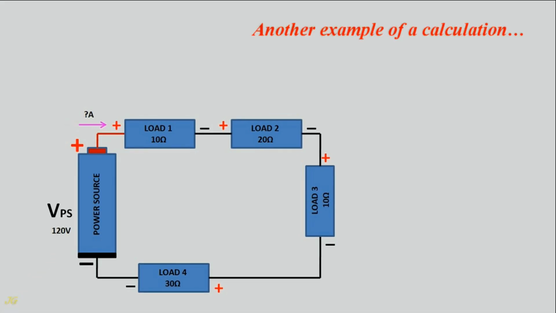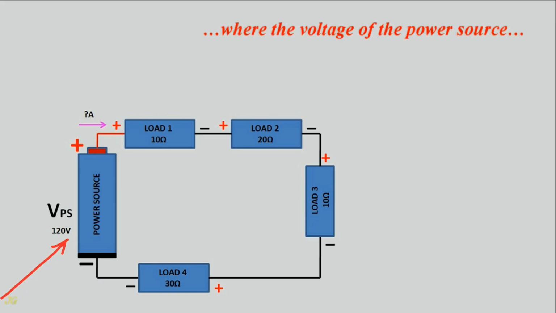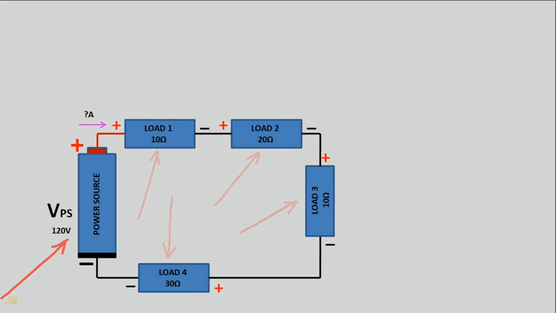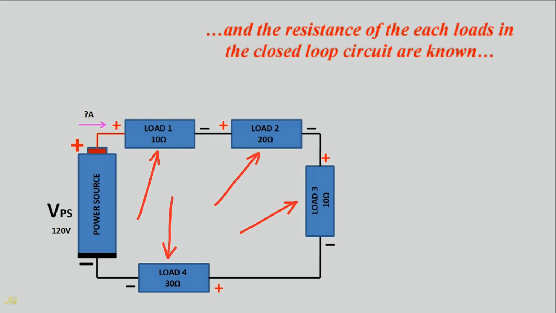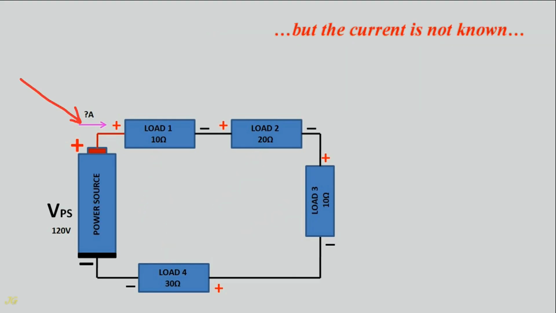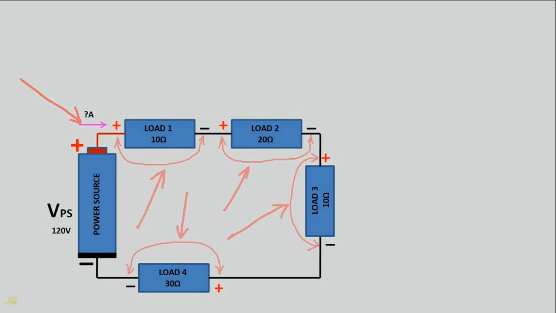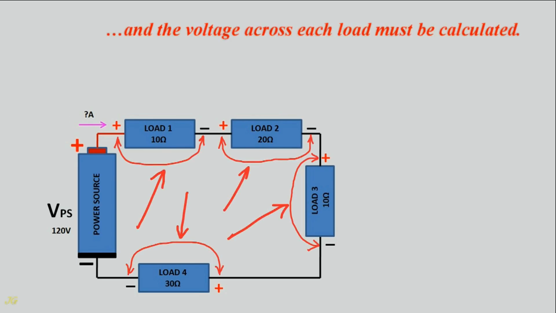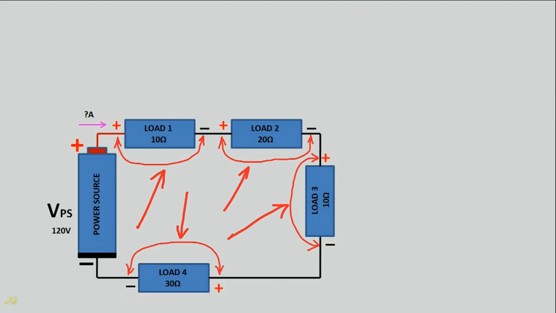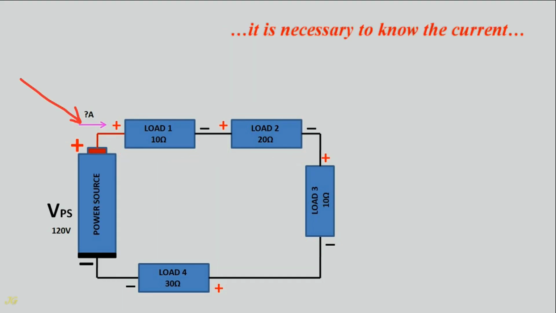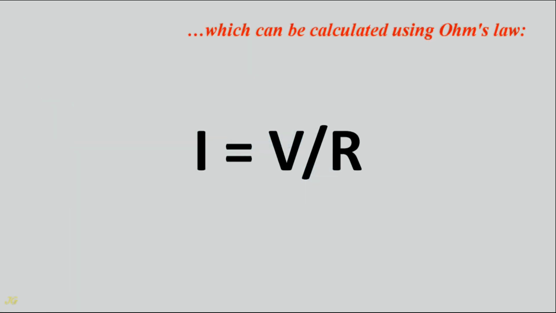Another example of a calculation where the voltage of the power source and the resistance of each load in the closed-loop circuit are known, but the current is not known, and the voltage across each load must be calculated. To calculate the voltage across each load, it is necessary to know the current, which can be calculated using Ohm's law. Current equals voltage over resistance.